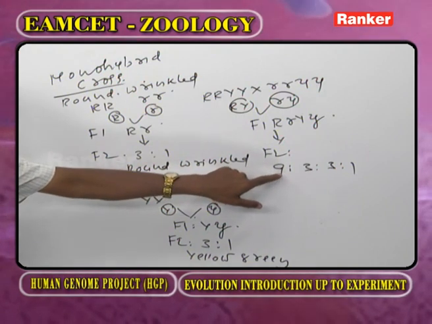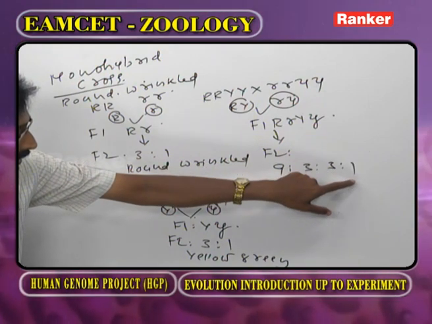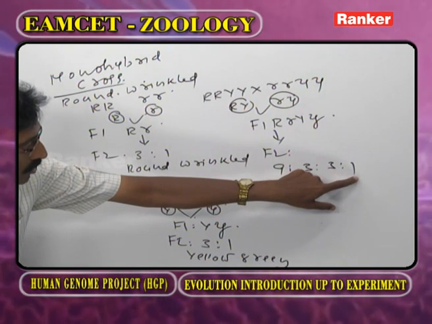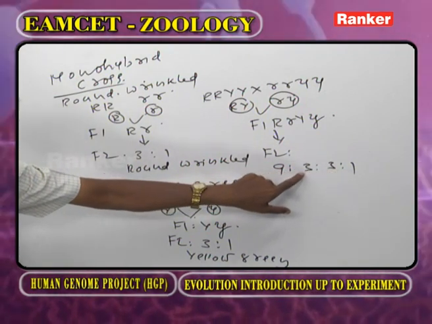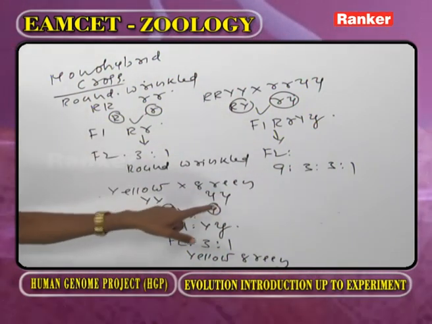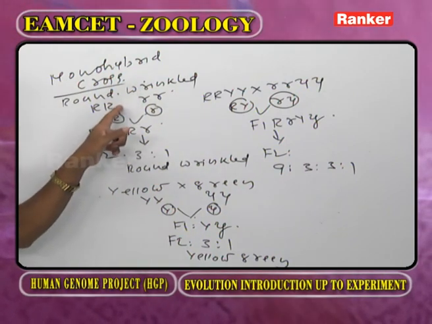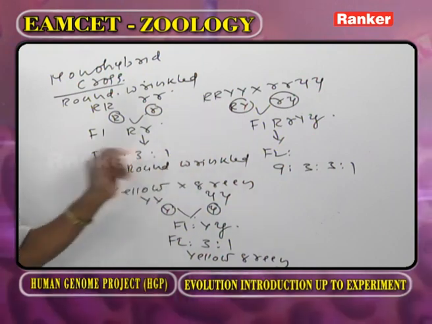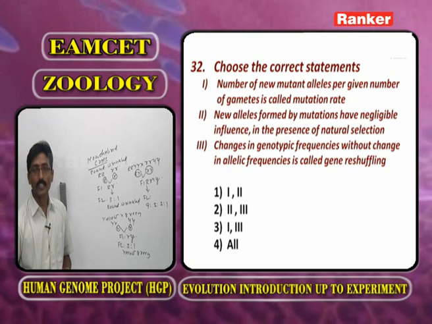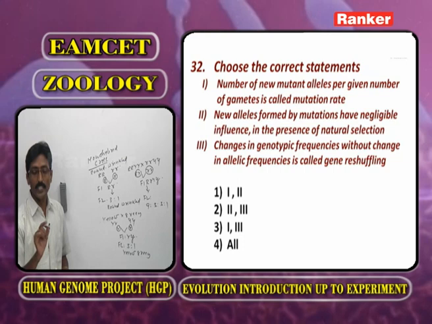The 9 round yellow, and 1 wrinkled green, which means these are both recessive. These 6 are recombinants. As we observe this cross, there is no change in the allelic frequency, but the genotypic frequency is changed. Changes in the genotypic frequencies without changes in allelic frequencies is called gene reshuffling.